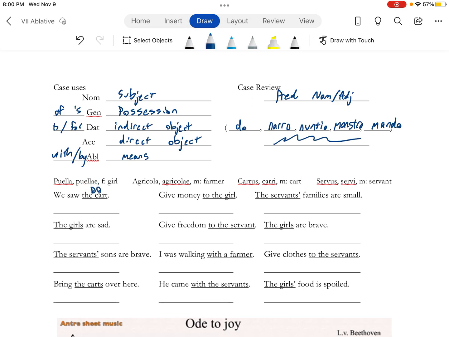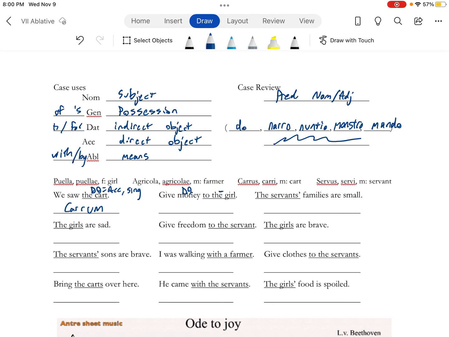So we saw the cart. So it's a direct object, which means it's accusative and it's singular. So I find the word cart. Alright, so there's carrus. Now I got to drop the US. Alright, and then the accusative for second declension is going to be UM. Boom.